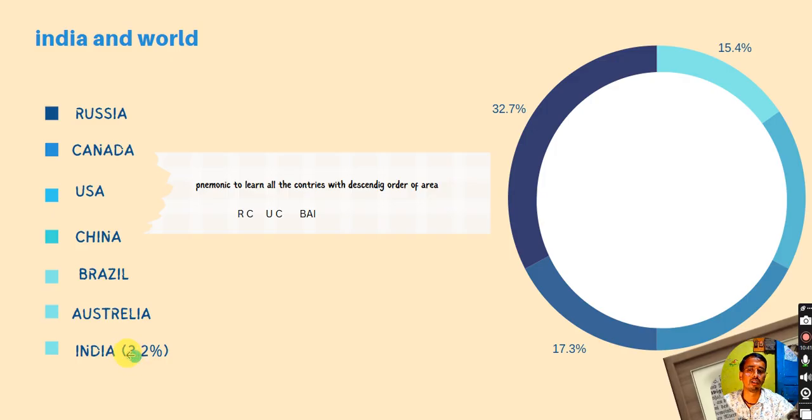India 2.4% must be there. So you can see Russia is approximately 8 times bigger than India. So don't go for this particular chart.